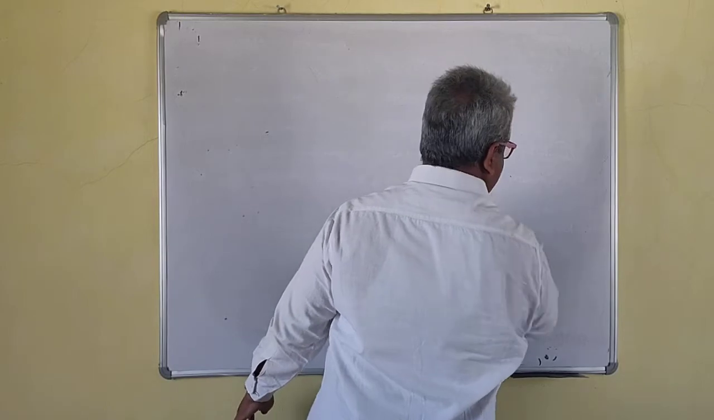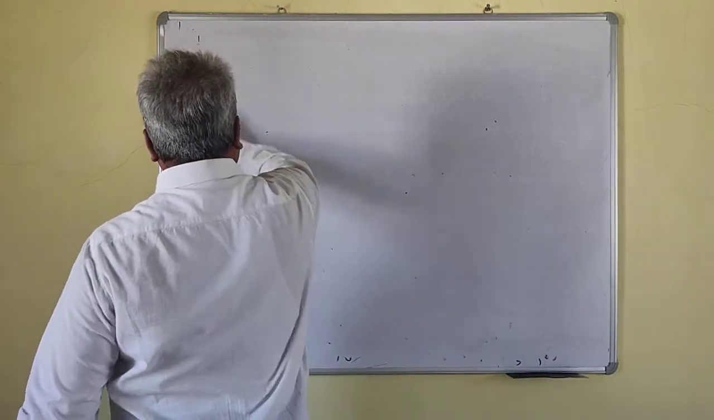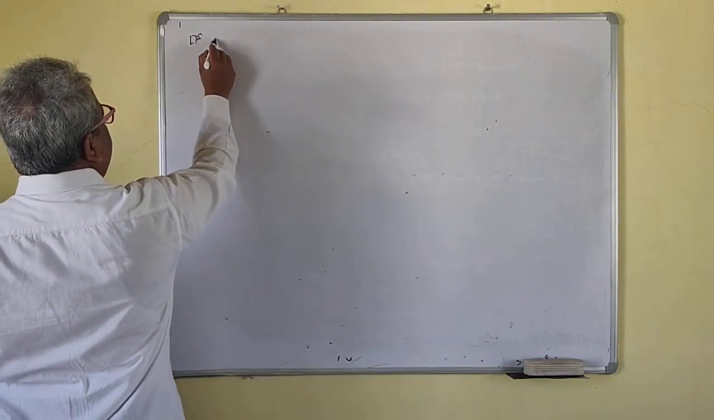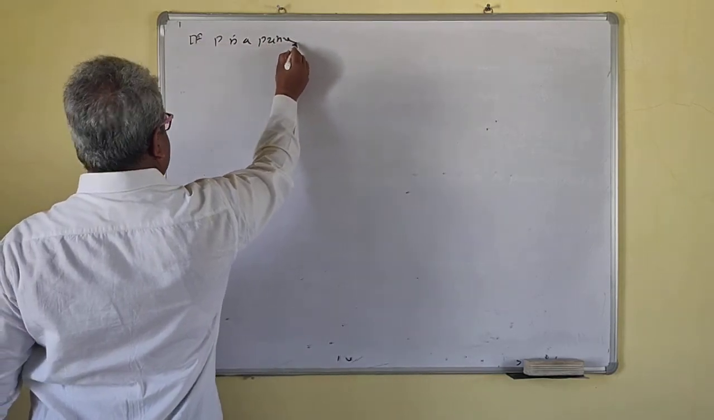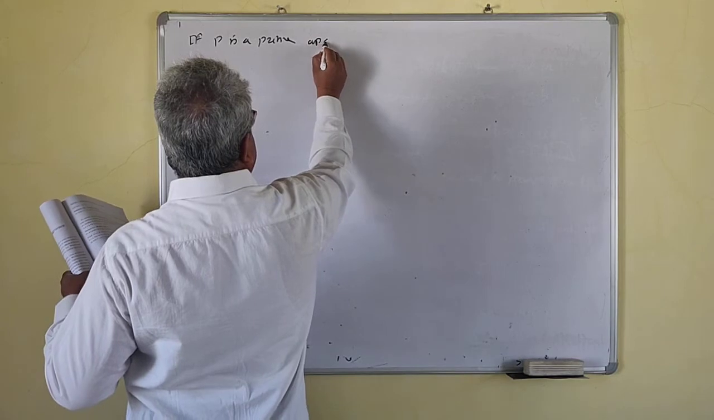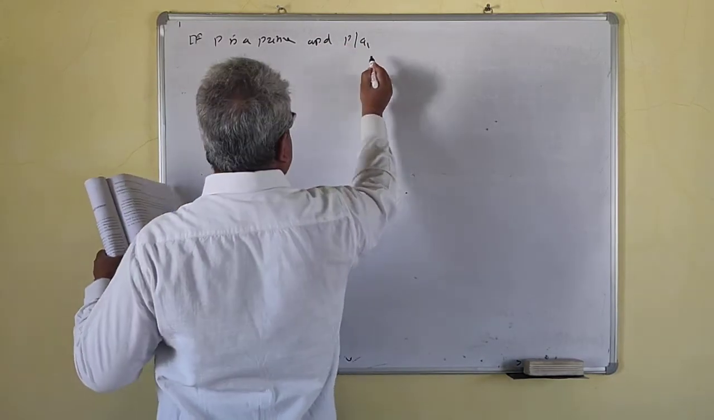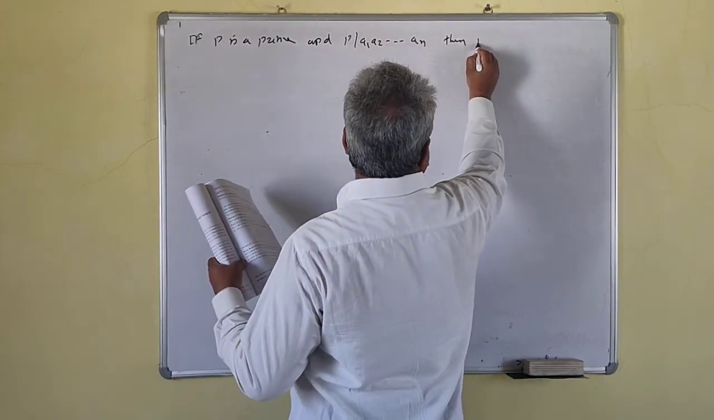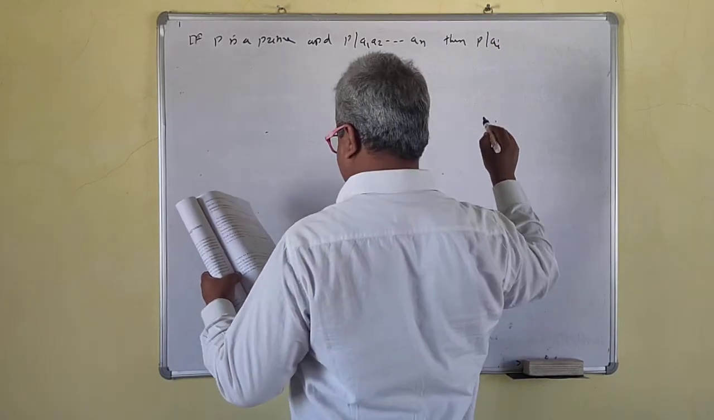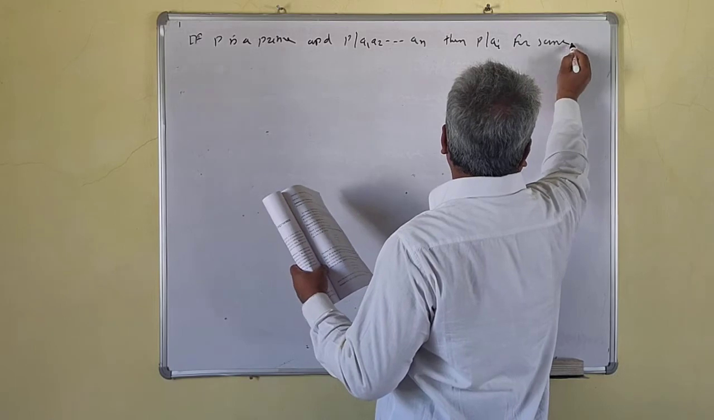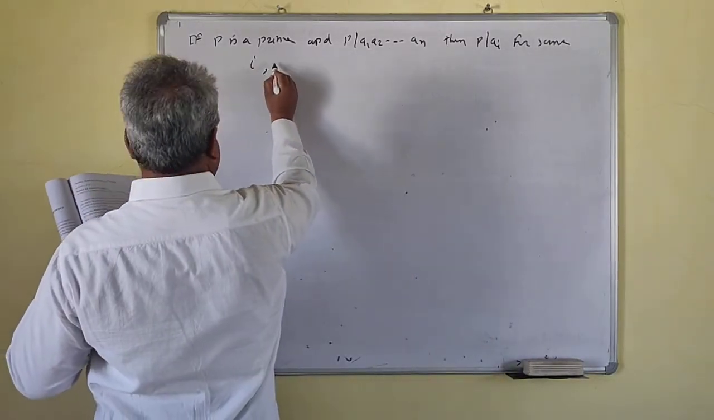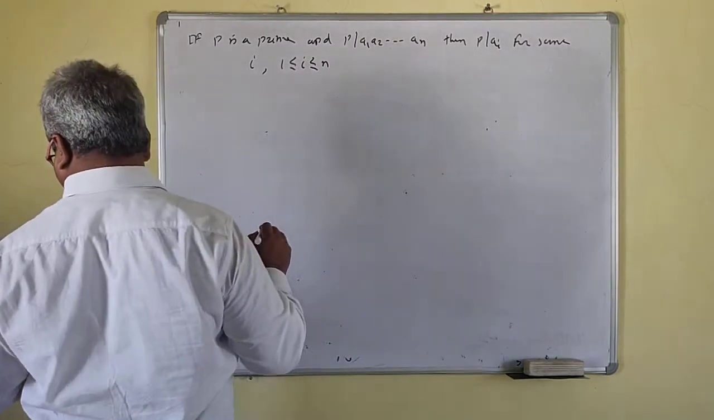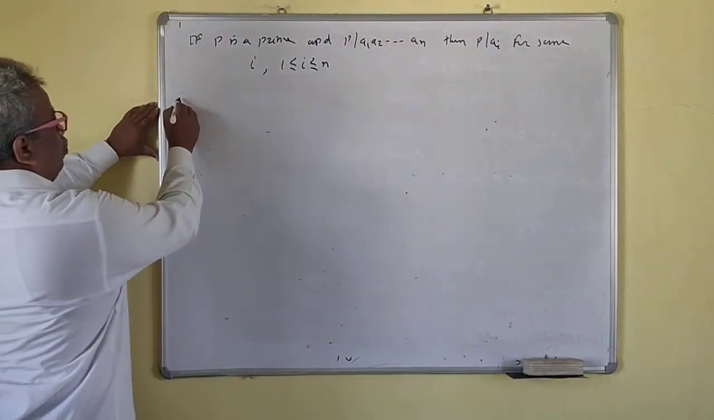Now we generalize this Euclid's lemma. If P is a prime and P divides a1 a2 up to an, then P divides ai for some i, where 1 is less than or equal to i less than or equal to n. Okay, so the proof.